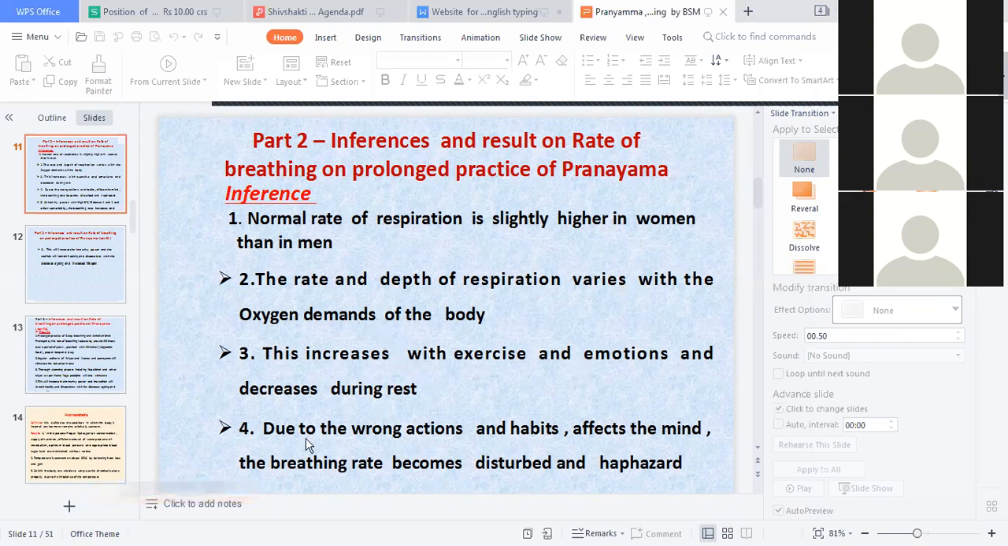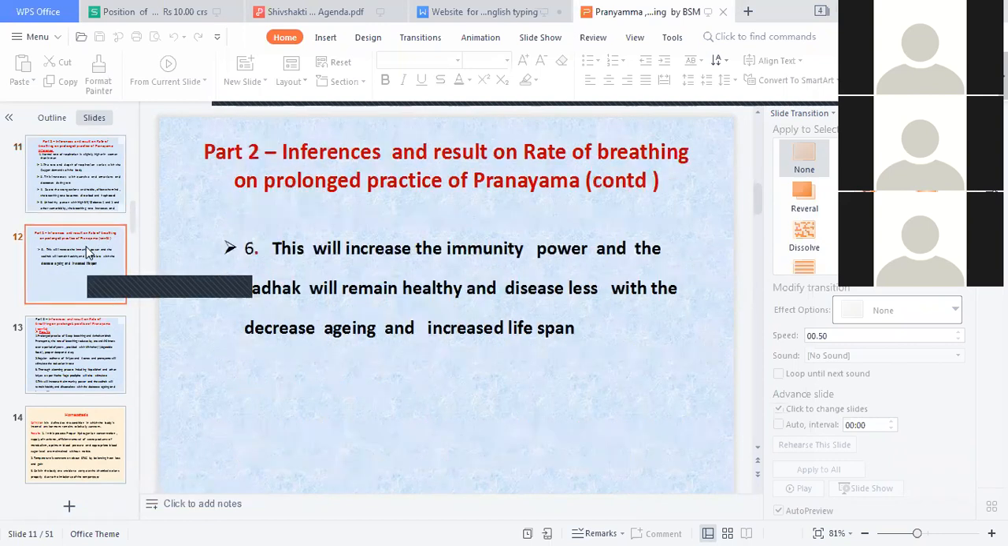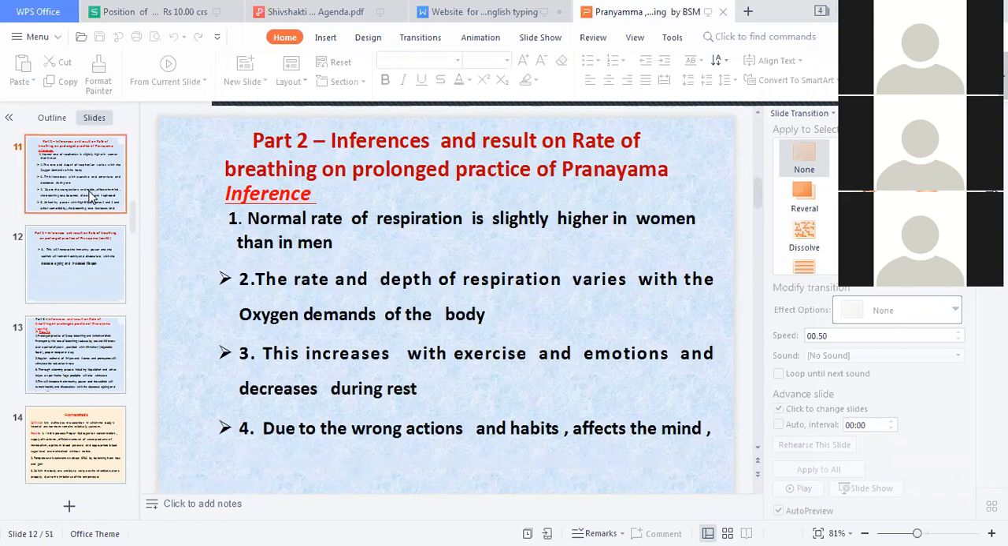Okay. Due to wrong actions and habits that affect the mind, the breathing rate becomes disturbed and affected. जिसको गुस्सा आता है, जिसको unsteady work है, जिसको concentration नहीं है, he becomes very disturbed. So rate of breathing gets disturbed. So he becomes haphazard. Equalization नहीं होता है. So the sympathetic nervous system activate होता है.